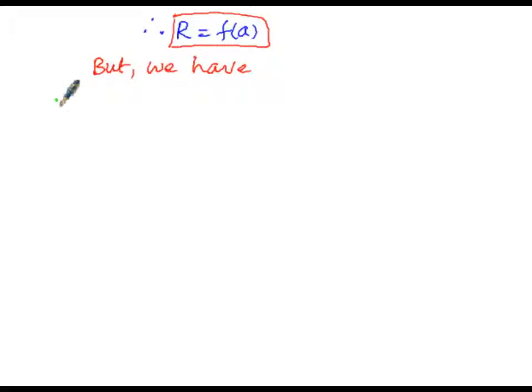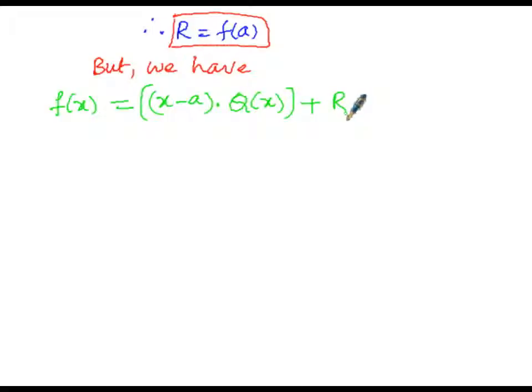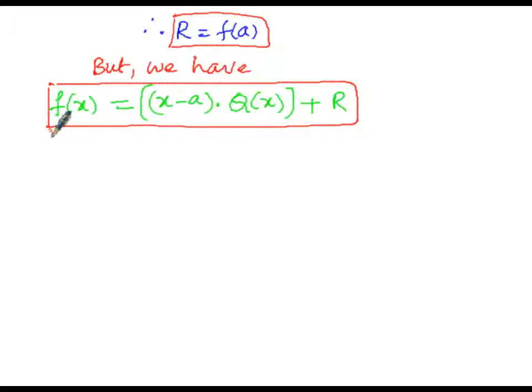f of x is equal to, that is the dividend equals the divisor, x minus a, multiplied with the quotient, that is q of x, plus the remainder. So now we are going to replace r by f of a. In this manner, that implies f of x is equal to x minus a into q of x plus r, which is equal to f of a.